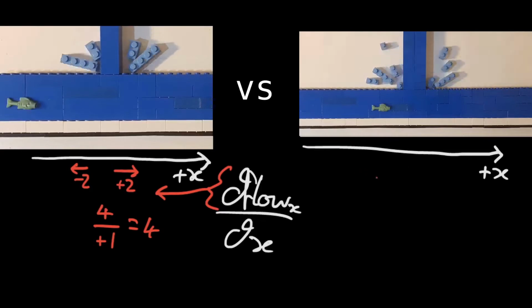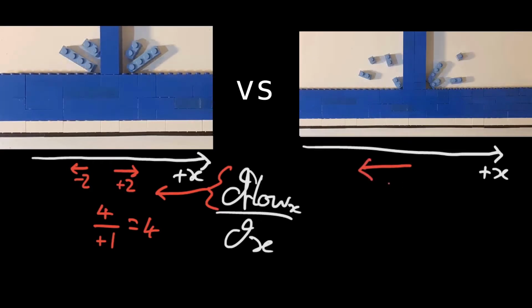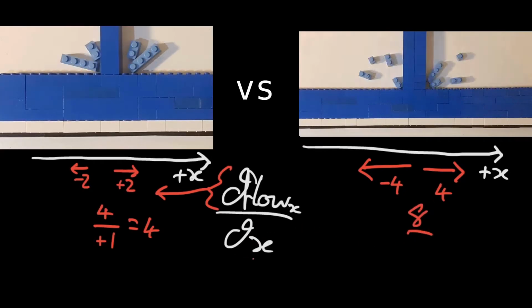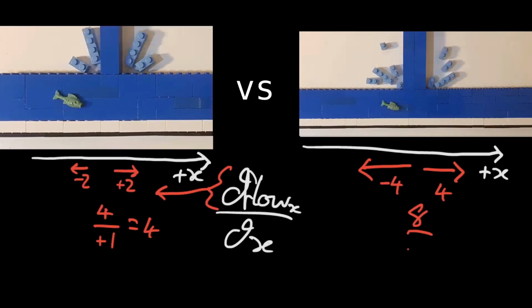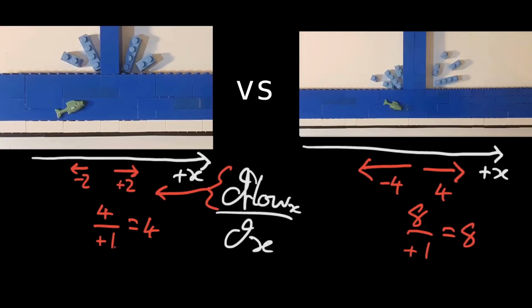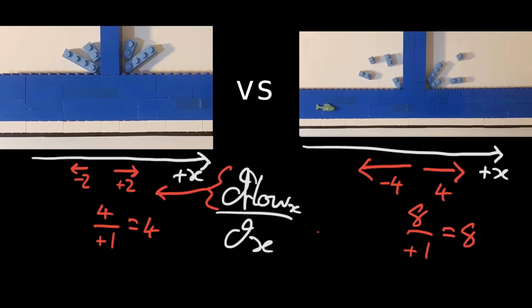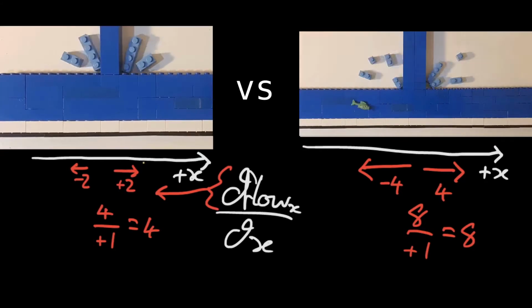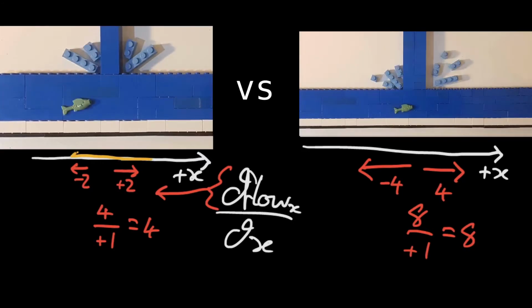Let's look at this. If we have a big negative flow and a big positive flow, and then we take the difference, well, that's going to be 8, and then we're still going in the positive direction, so let's do positive 1 again, and oh look, this flow is bigger than this flow, which is how it should be. Notice also, if we were moving in this direction,